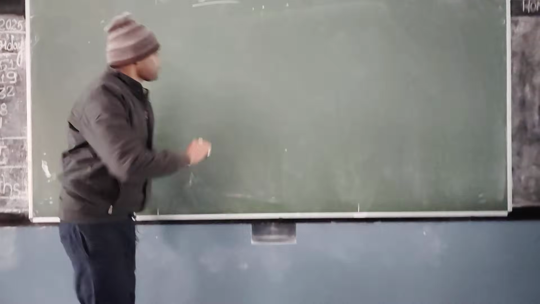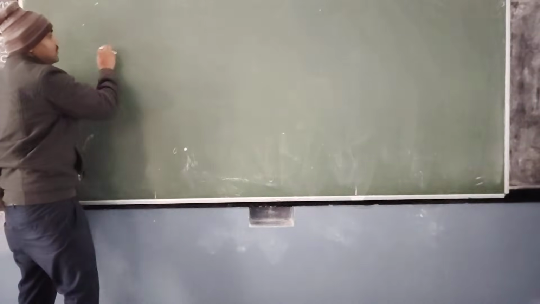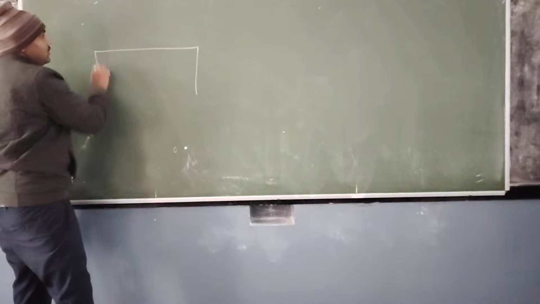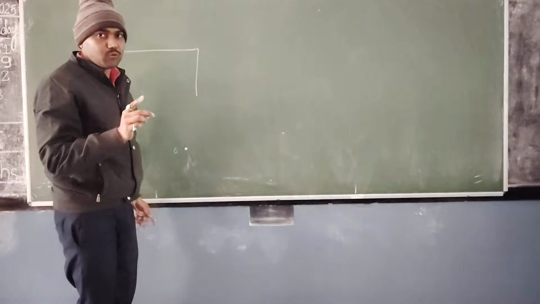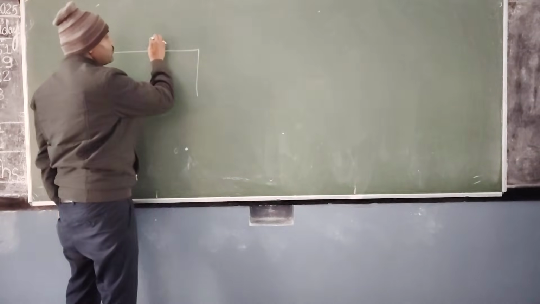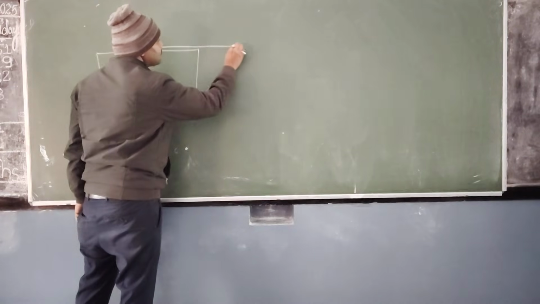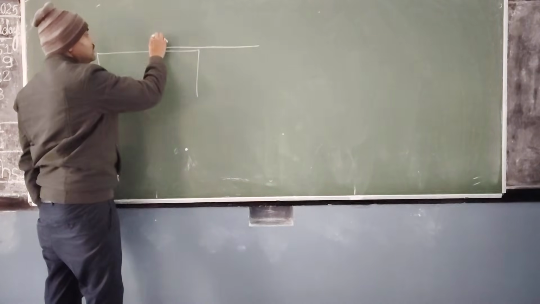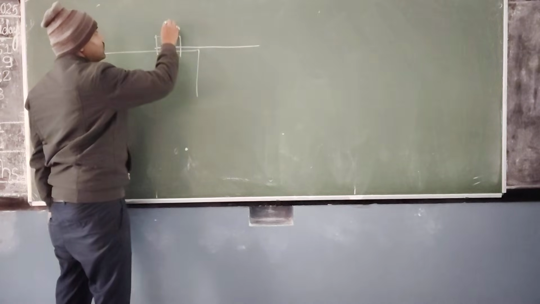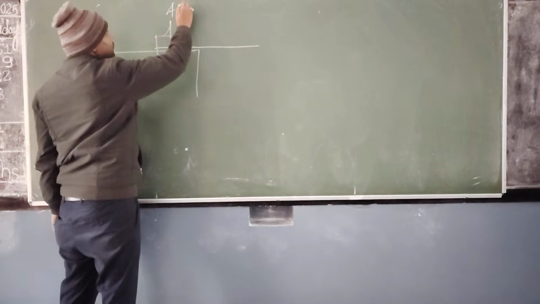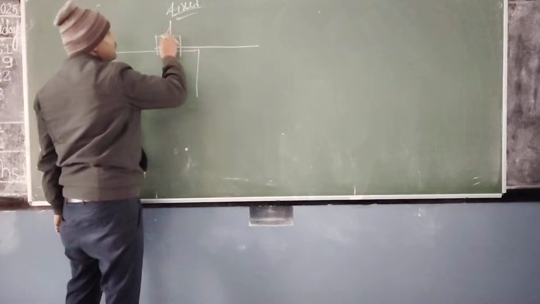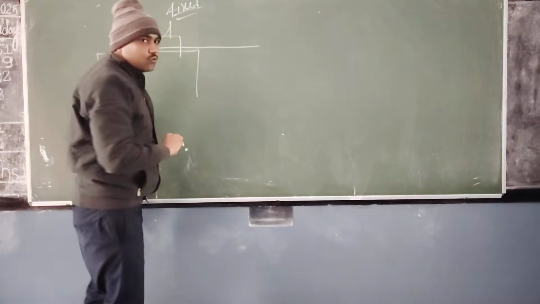See, this is a table. Understood? This is investigation 6.1 in your book. In this table, suppose a scale is kept and the scale is fixed from this end, not able to move.